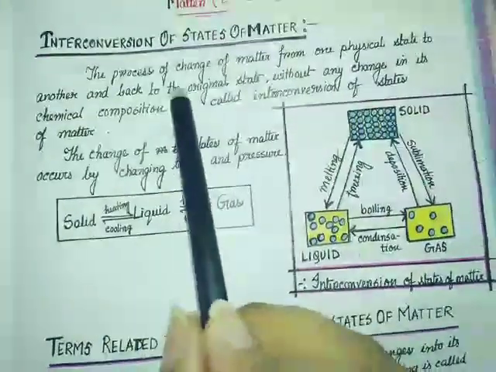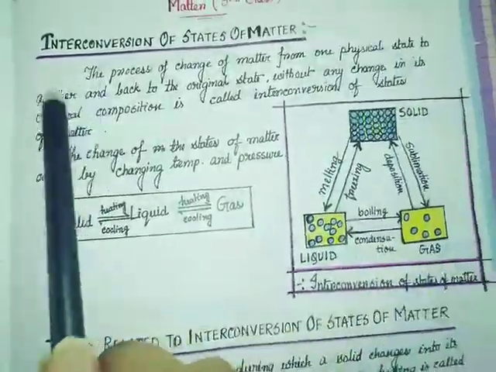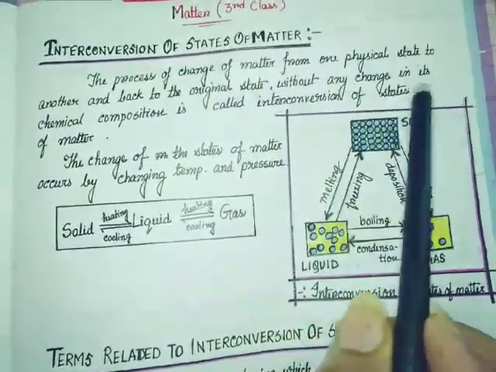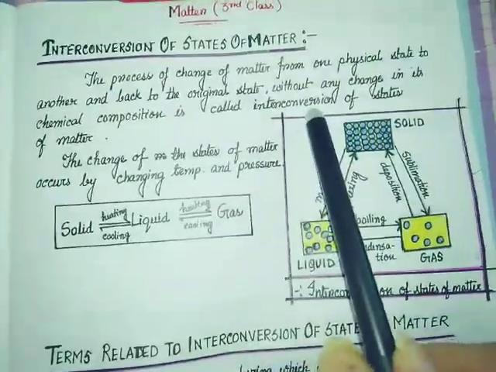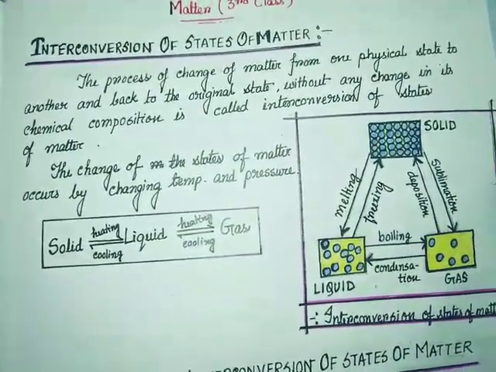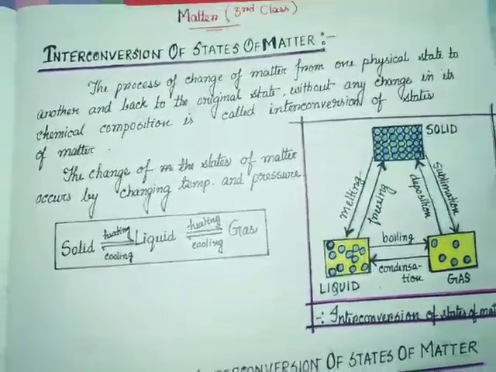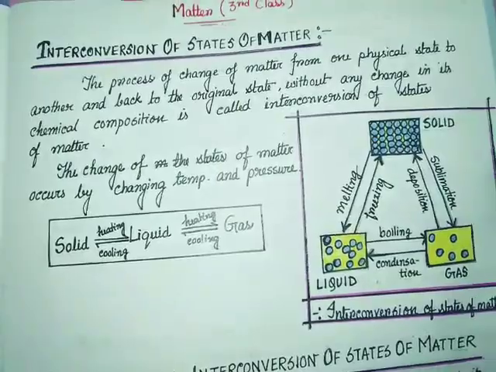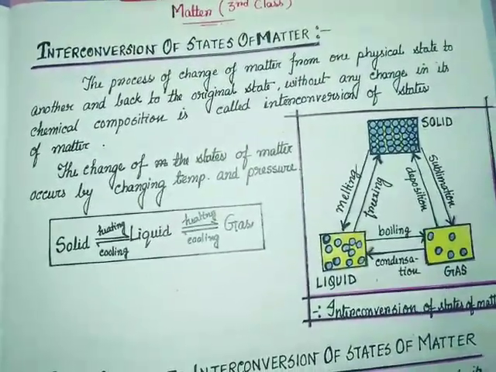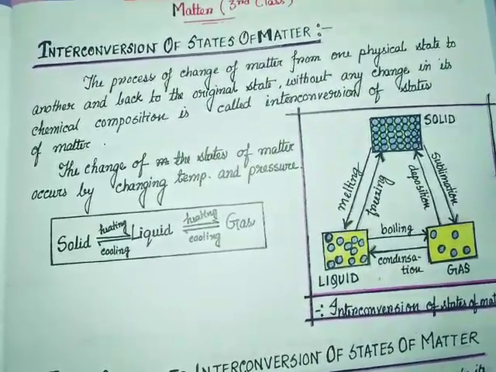The process of changing a matter from one physical state to another and back to its original state without any change in its chemical composition is called the interconversion of states of matter. So what is the interconversion? The matter can be changed from one state to another. Means the solid can change to liquid, the liquid can change to gas. Again, similarly, the gas can change into the liquid form, liquid can change into solid form.